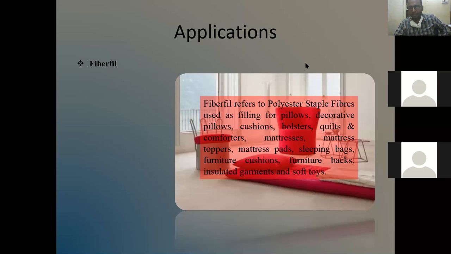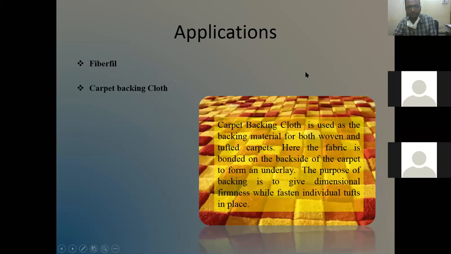So in these things we are using polyester staple fibers. You must have heard about Recofill. These polyester fibers, Recofill, are used for mattresses, pillows and quilts, in cushioning materials and soft toys, and in insulated garments, just like jackets and all.